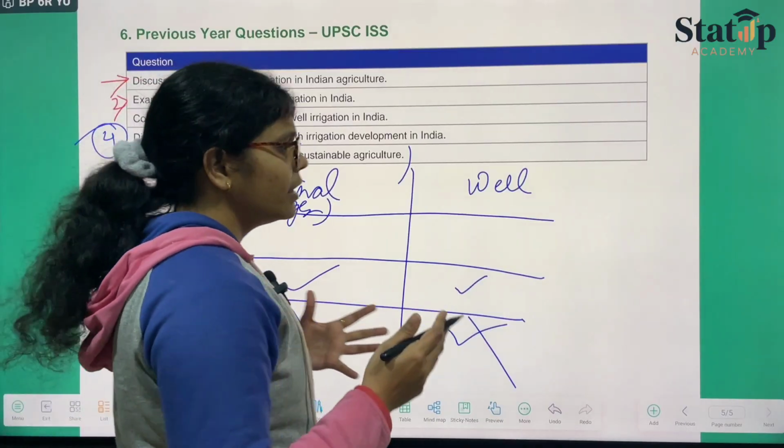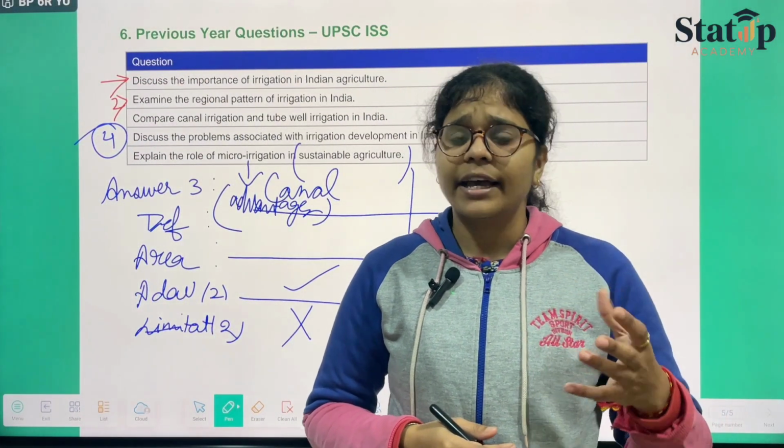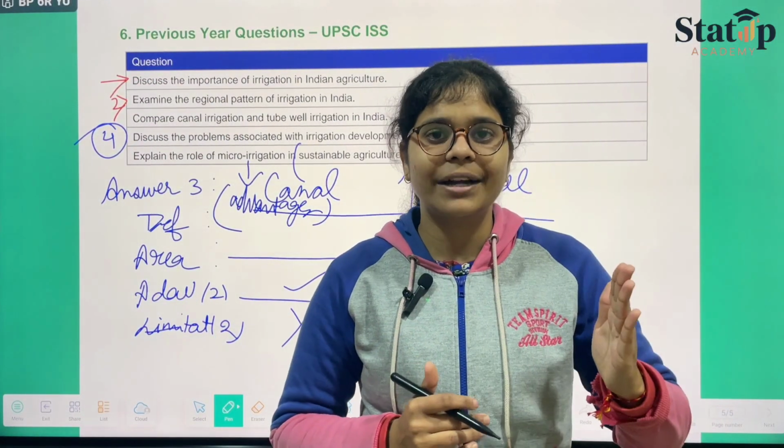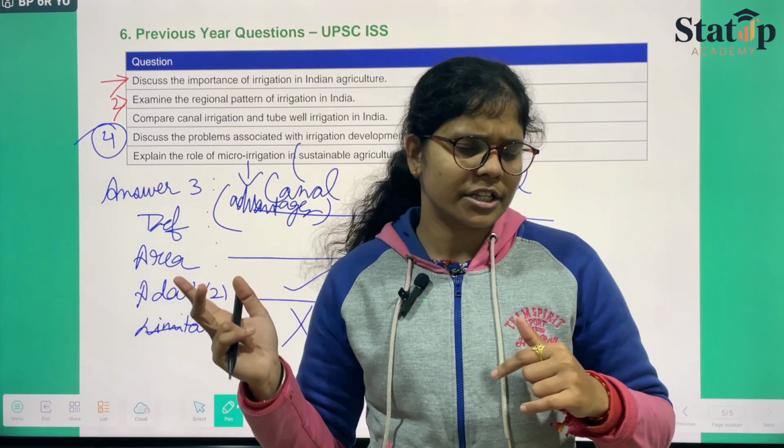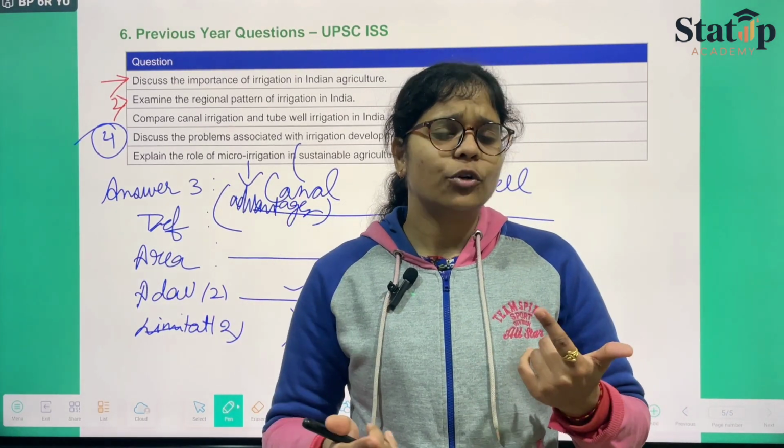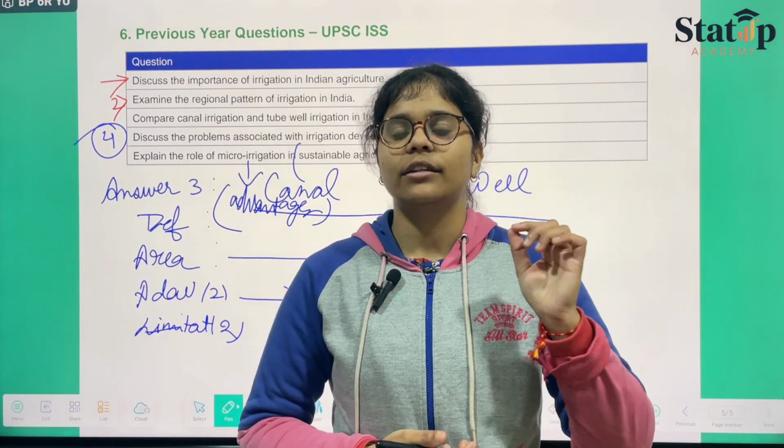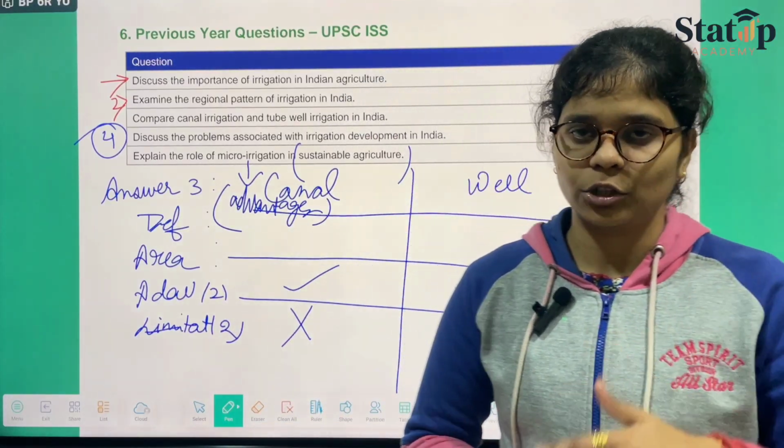Advantages are simple, because it is related to sustainable development, therefore the sustainability has to be maintained throughout. So it is not there in this PDF, but before sharing it with you, I shall make sure that I will write all the points, I will include all the points.